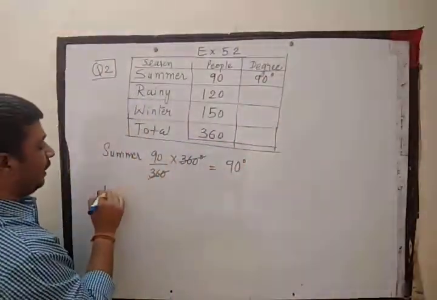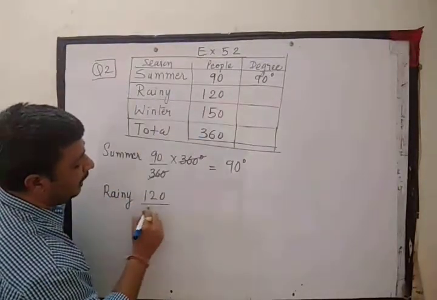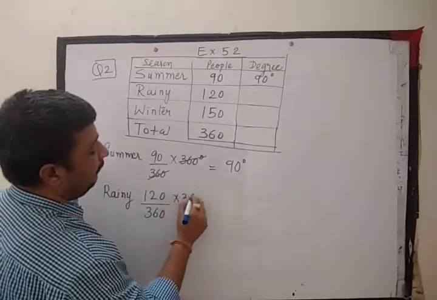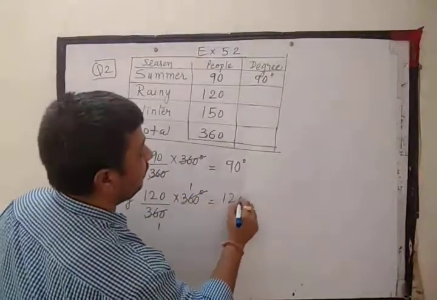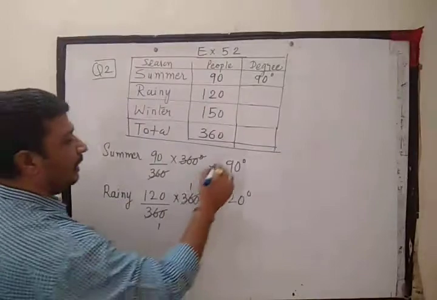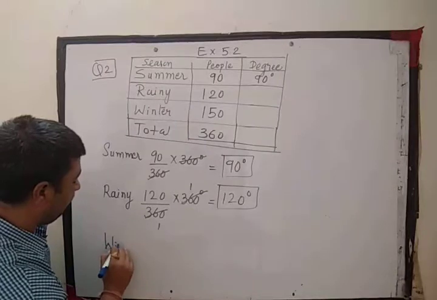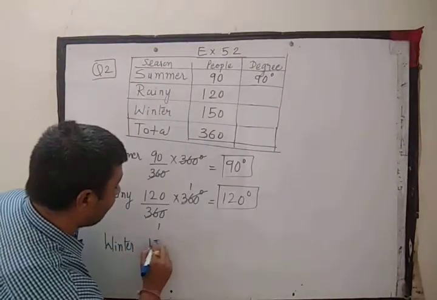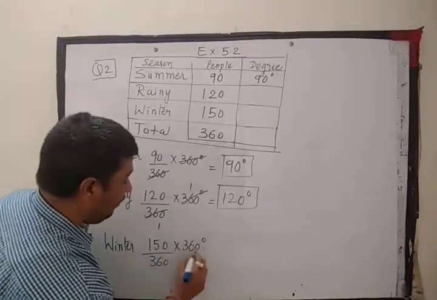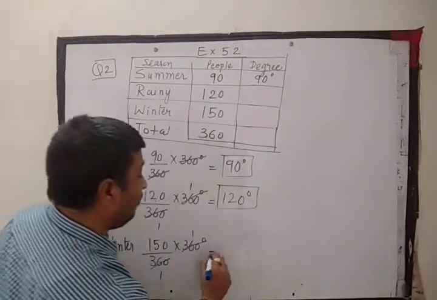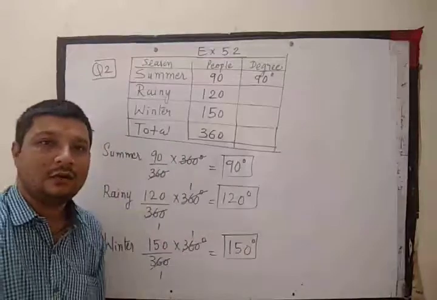Same way you can go for rainy season. The liking is 120 people and total people is 360, and we want to find out the degree. So this cancels out, so 120 degrees. And similarly, you can find it for winter season. That is 150 divided by 360 multiplied by 360 degrees. So here it is 150 degrees. When we want to draw a pie chart, we can use these degrees and draw the pie chart.